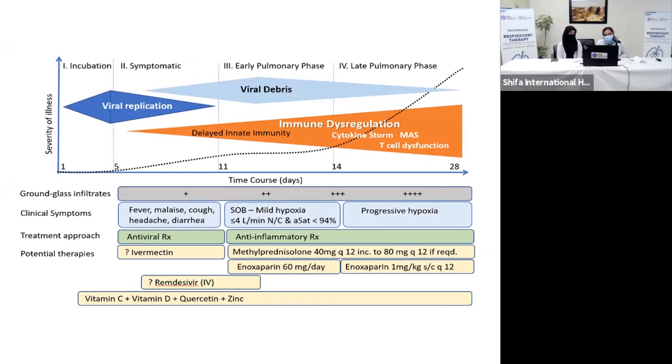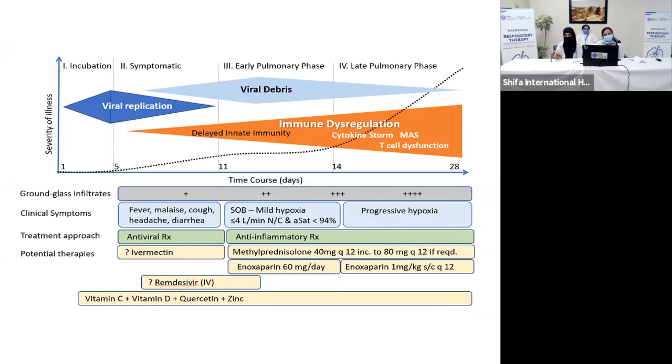This first slide gives us an idea regarding the severity of the illness and the generalized approach to treatment. The initial phase is the incubation period, which comprises about 5 days, followed by the symptomatic phase. As highlighted here, there is viral replication during that time period. After that, there is an early pulmonary phase and a late pulmonary phase, during which there is immune dysregulation that is responsible for causing hypoxia or shortness of breath.